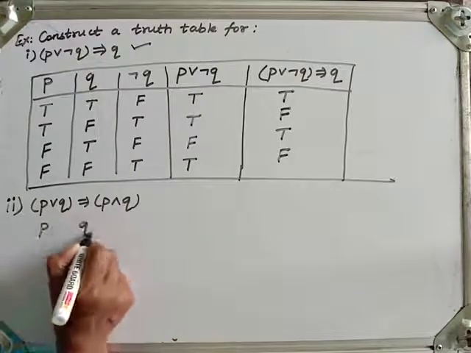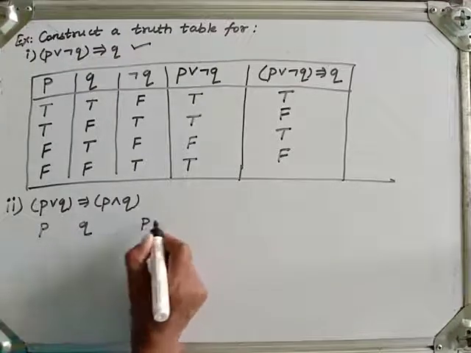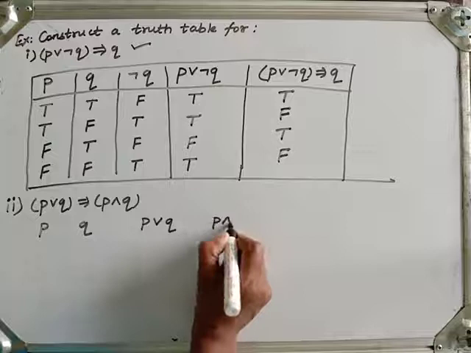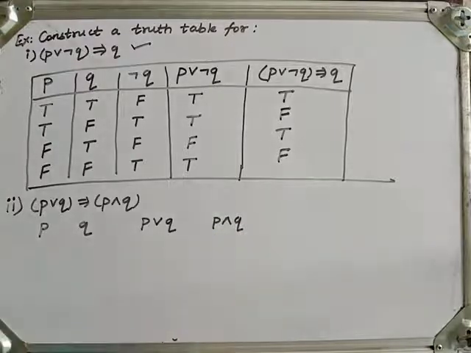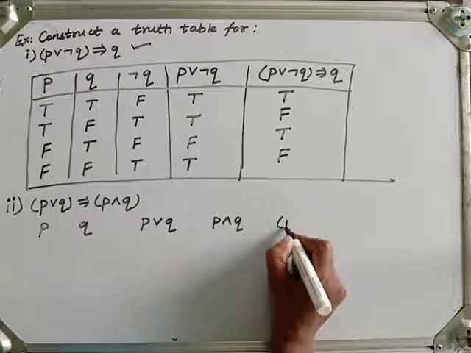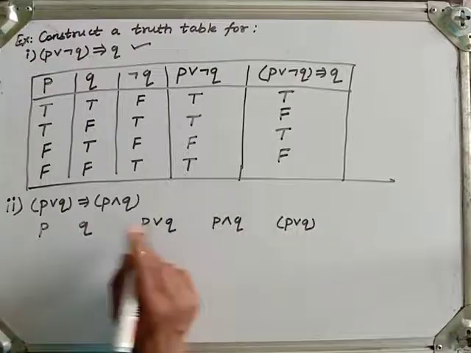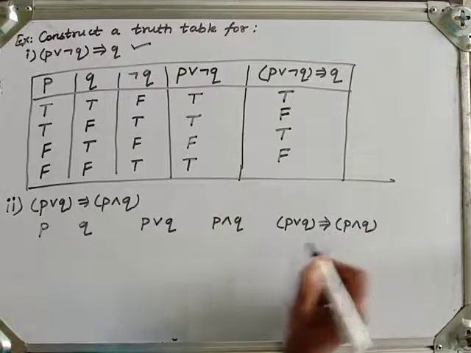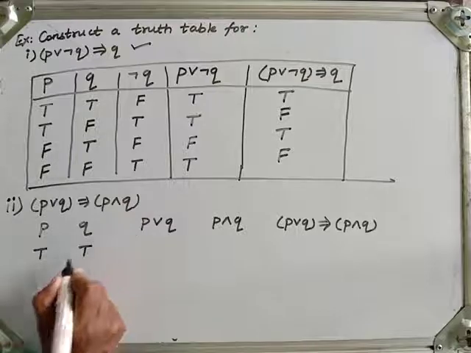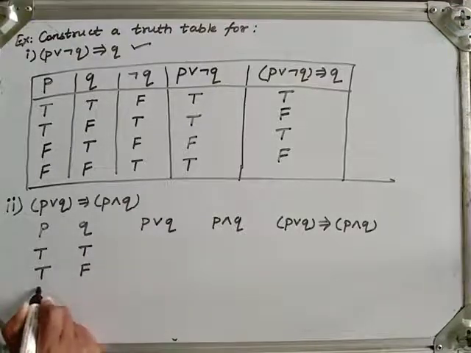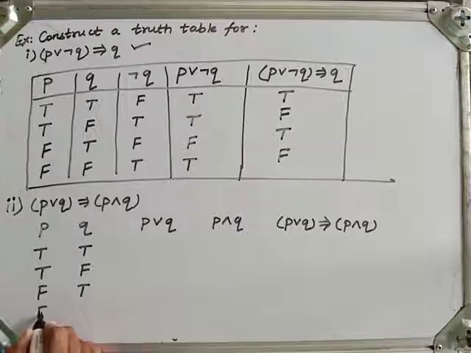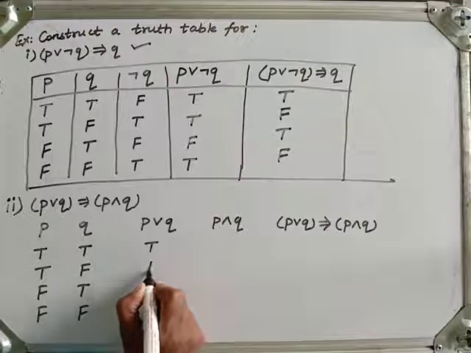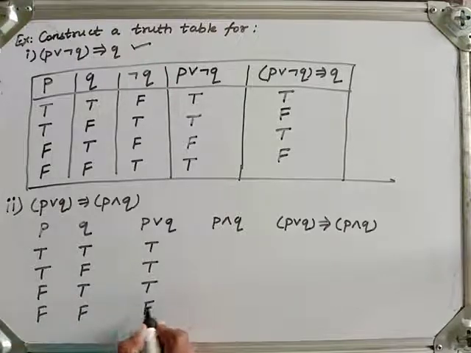So P, Q, then P or Q, and we will find P and Q. And the last one, P or Q is our premise in the given statement, implies P and Q. Okay. So P, Q are what? True, true, true, false, false, true, or false, false. 4 possibilities.